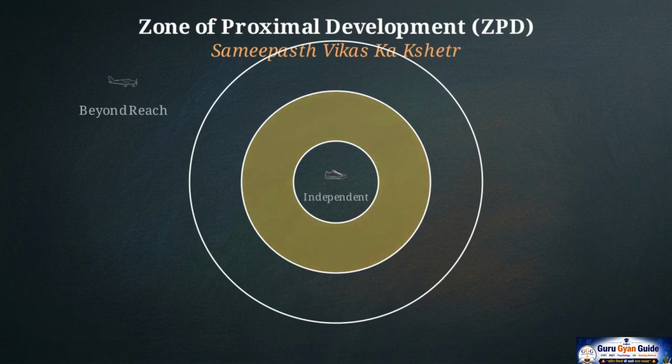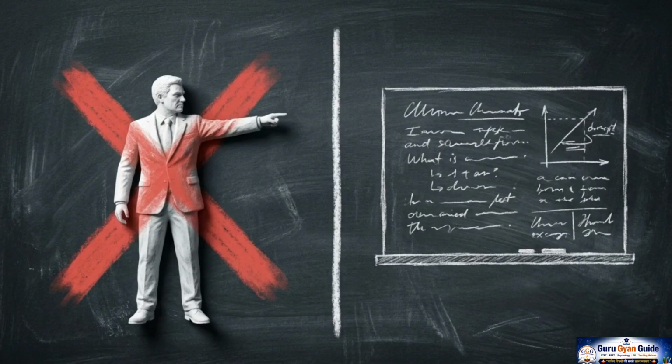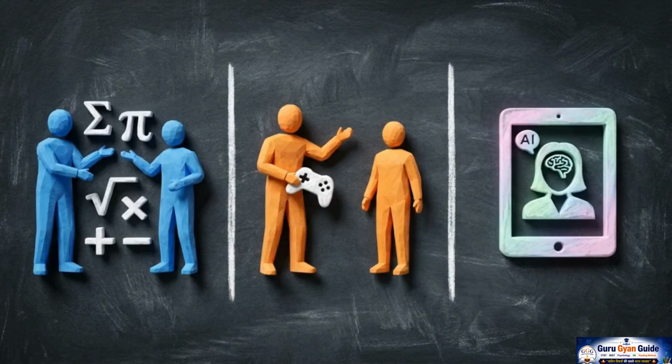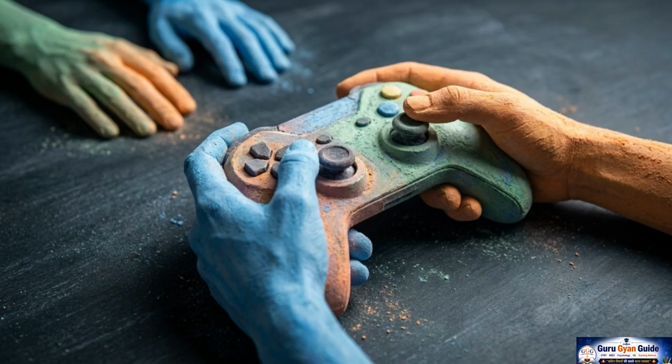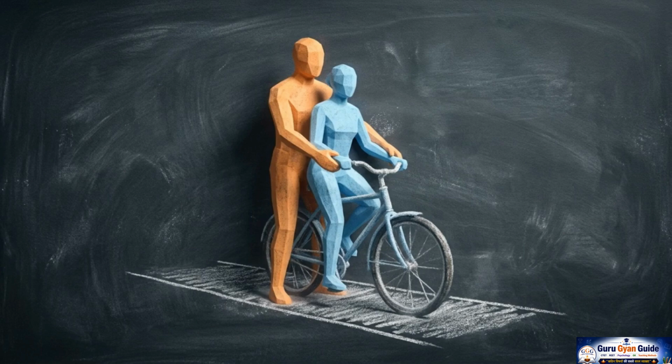This is the area containing tasks a child cannot do alone, but can achieve with a little assistance, like balancing on a bike. The person providing that assistance is the more knowledgeable other, or MKO. This is the individual who steps into the ZPD to guide the learner. Don't let the exam trick you here. An MKO does not have to be a teacher or an adult. It can be a classmate, a younger sibling, or even a computer program, as long as they have more skill in that specific task than the learner does. In short, the ZPD identifies where learning can happen, and the MKO is the person who bridges that gap.